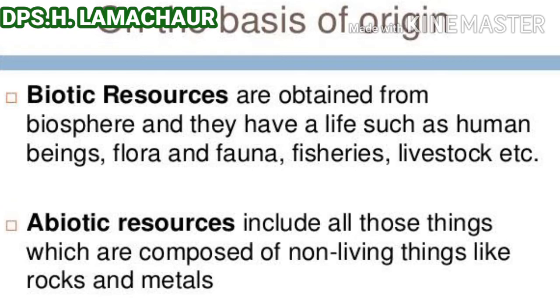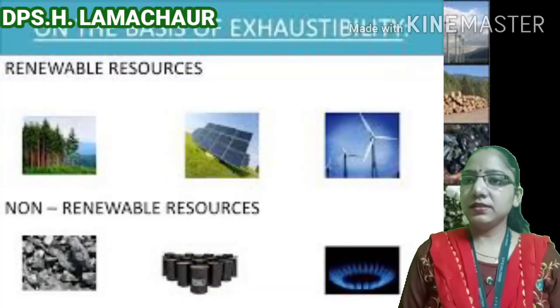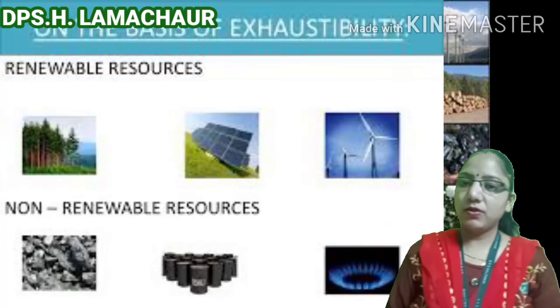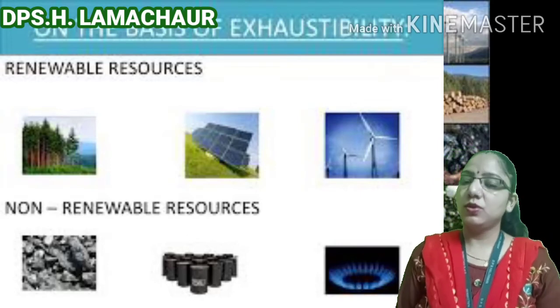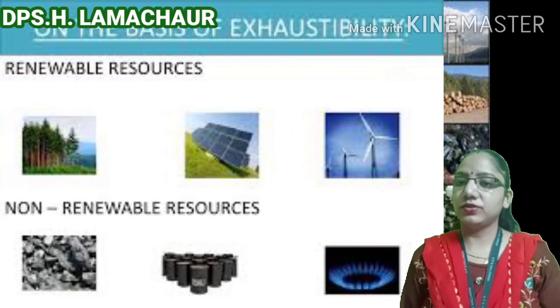And abiotic resources are non-living things as they do not contain life. Water, solar energy, rocks, minerals, etc. are examples of abiotic resources. The second classification is on the basis of renewability. On the basis of renewability, the resources can be classified into again two parts: the renewable and the non-renewable.